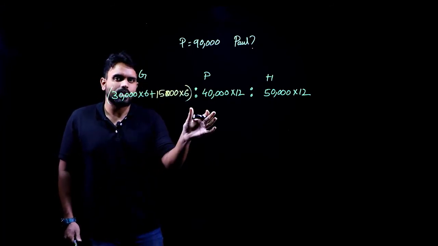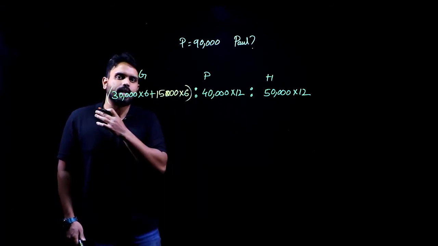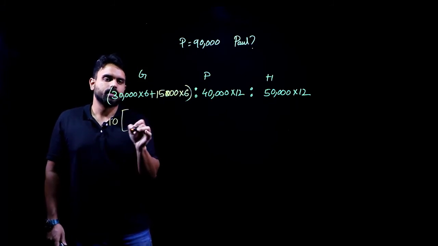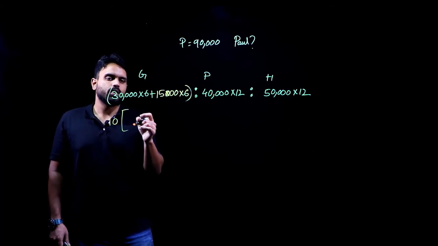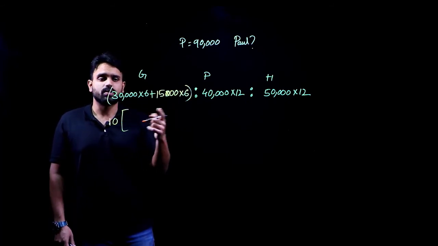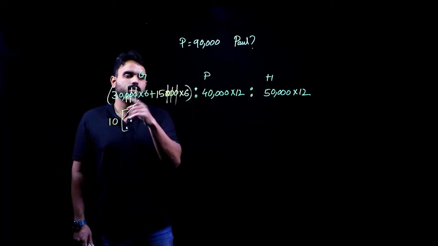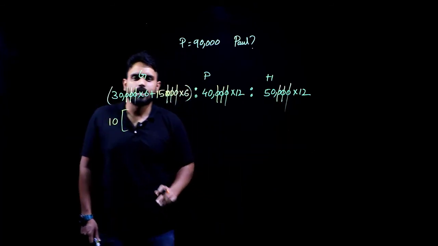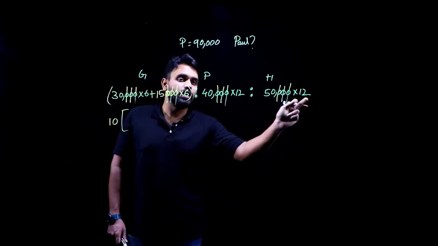This is the ratio that is given to me, so I have to take out whatever common HCF I have. Let me take 10 common first. Before that, I have too many zeros here. Can I eliminate them? Yes, 3 zeros can be eliminated. So what will I be left with? 30 and a 6, 15 and a 6, 40 and a 12, 50 into a 12.